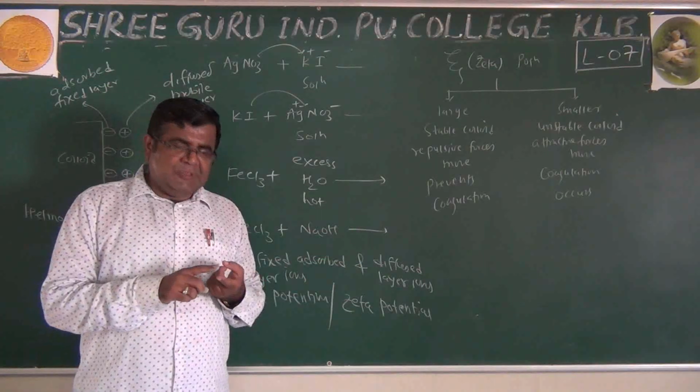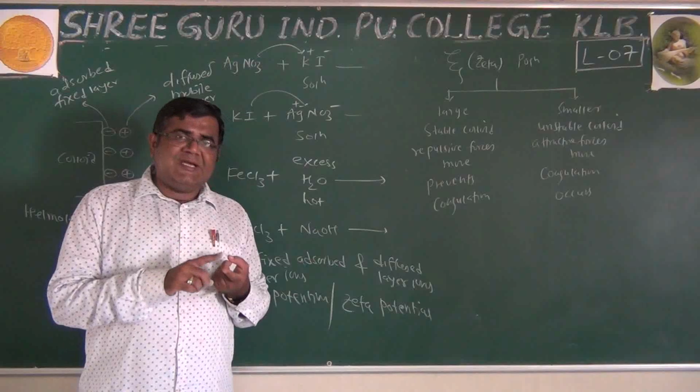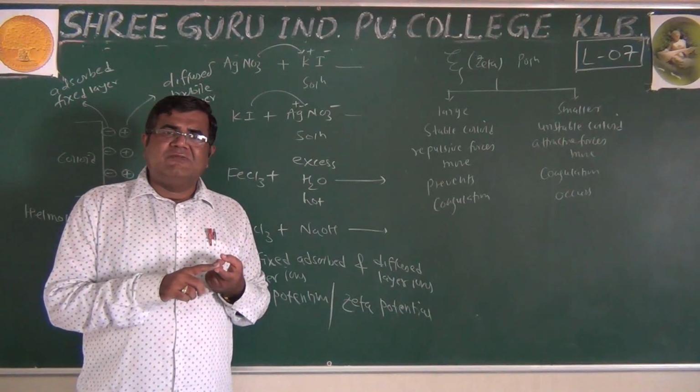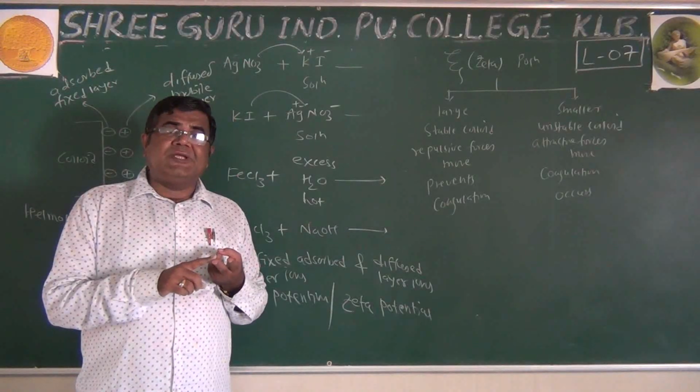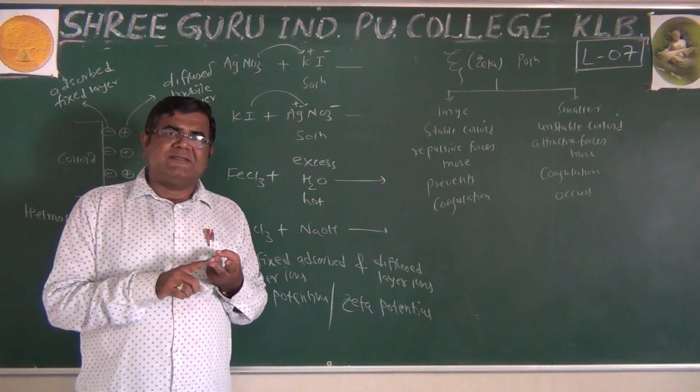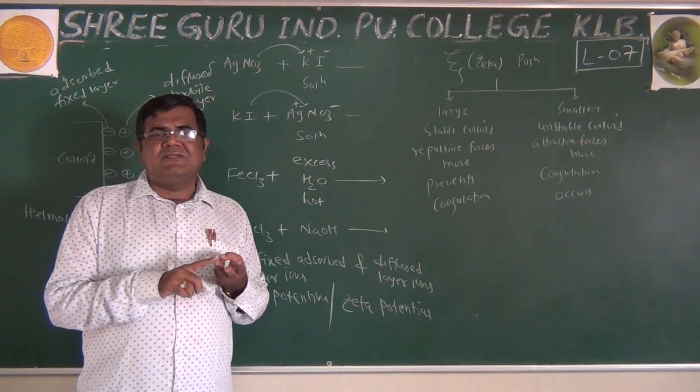So for us, important is that all colloids carry similar charges which are responsible for their stability, and the electrokinetic potential developed between ions is called zeta potential.